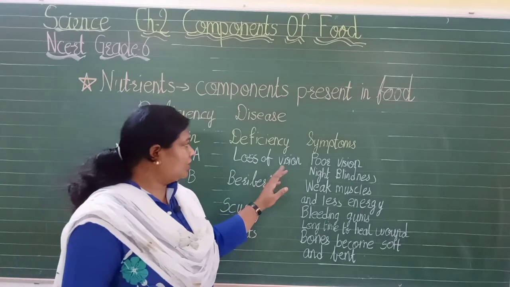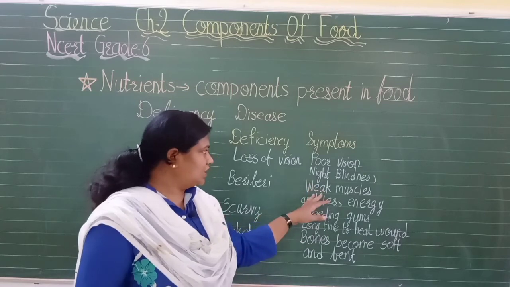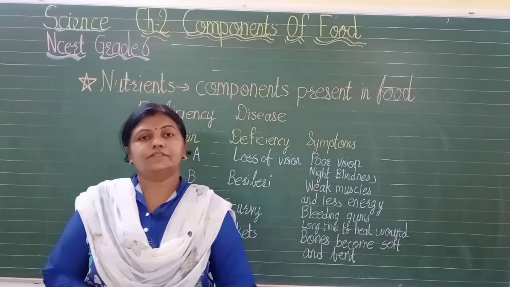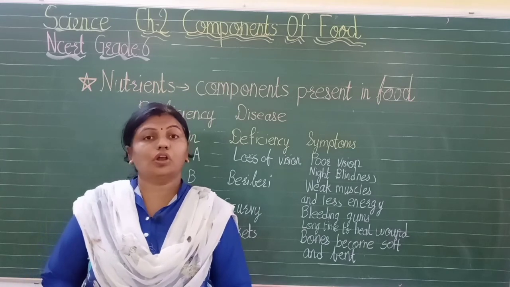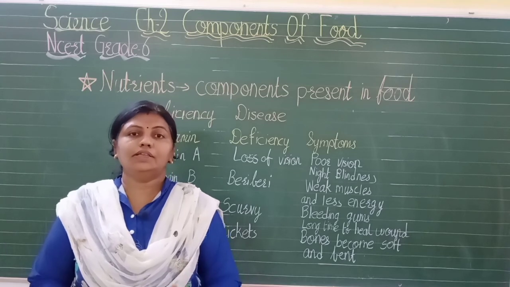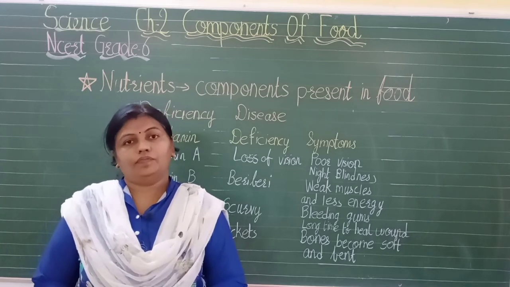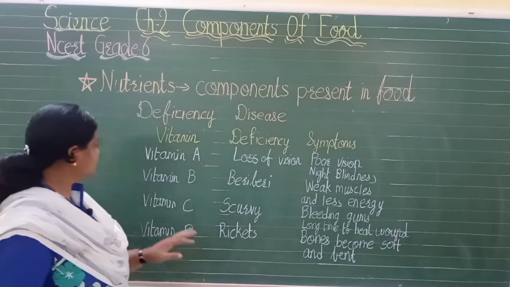Now what are the symptoms of poor vision? You will not be able to see properly, night blindness. It is also possible that some persons are not able to see at all during night time. Okay, so vitamin A is very, very important. So you should include vitamin A in your food.